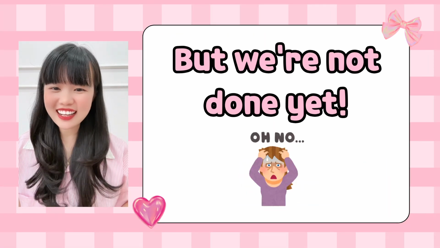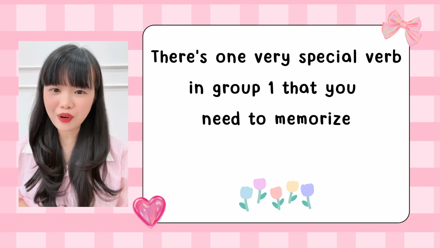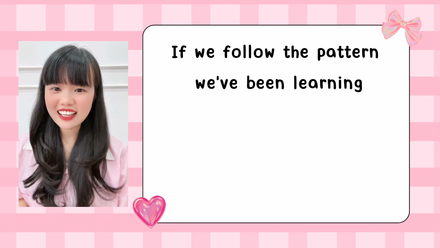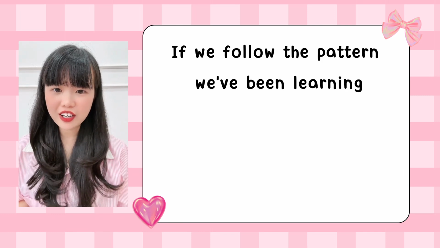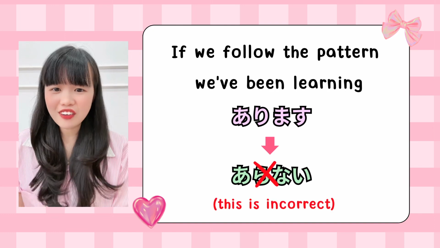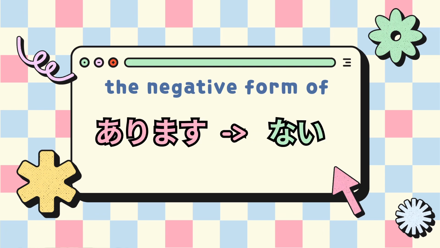But we are not done yet. There is one special verb in Group 1 that you need to memorize. That is arimasu, to have, to exist. If we follow the pattern we have learned, arimasu will be conjugated to aranai. However, this is incorrect. So please remember this. The negative form of arimasu is simply nai.